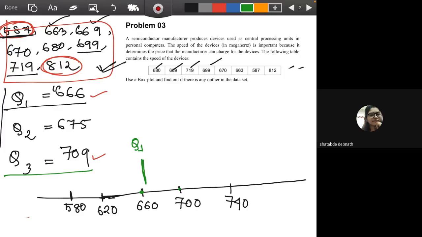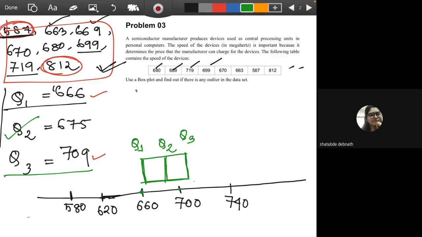So this is 700, 709 will be just after 700. So suppose this is 709, showing the data Q3. Now we will add these two horizontal lines. Next, we have to draw the line representing the second quartile, which is 675. So suppose it's somewhere here. This is Q2.